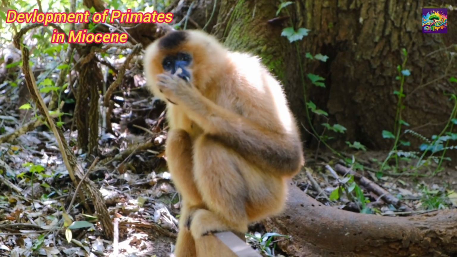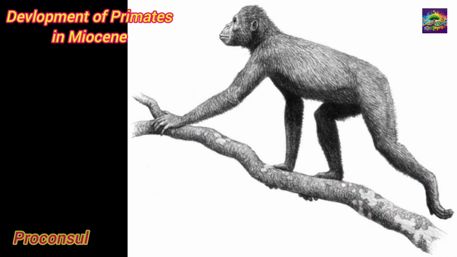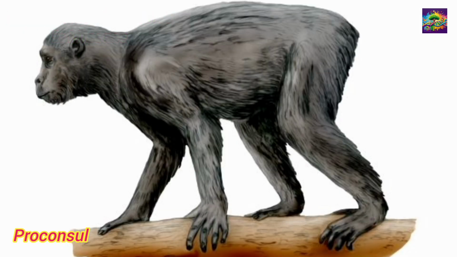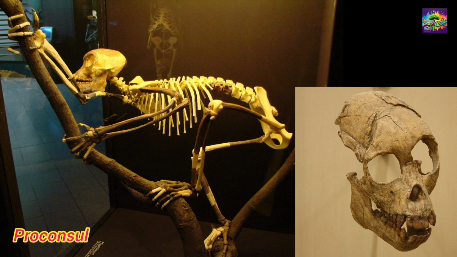Development of primates in the Miocene. Proconsul. Proconsul is considered one of the early primates of the Miocene epoch. It was found in Africa, and its body represents a transitional form between monkeys and apes. It did not have a tail, which is a distinctive feature of apes.